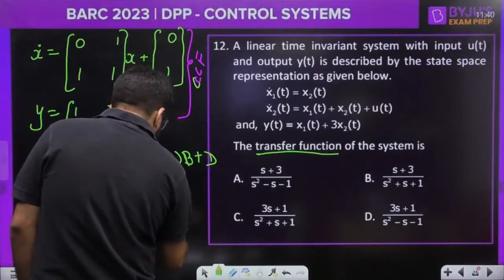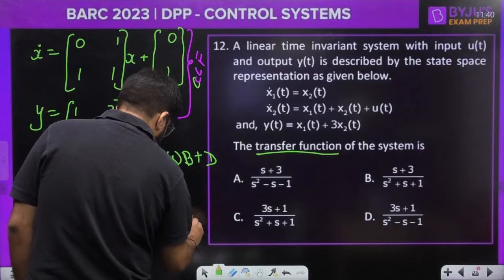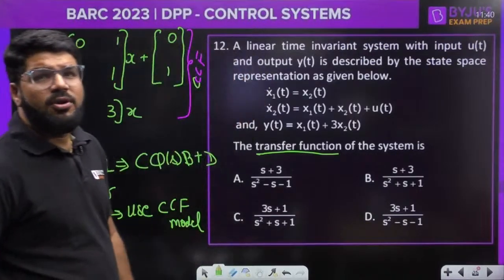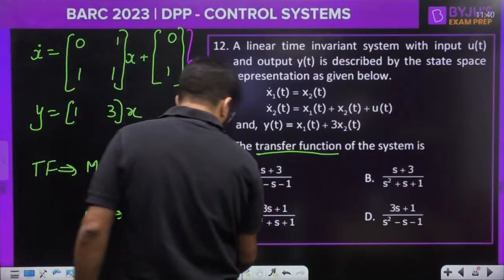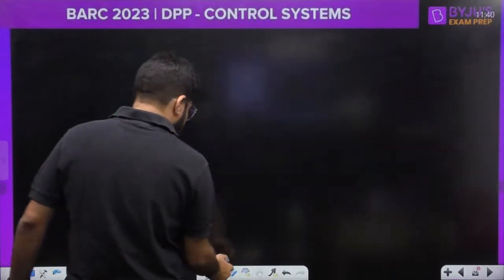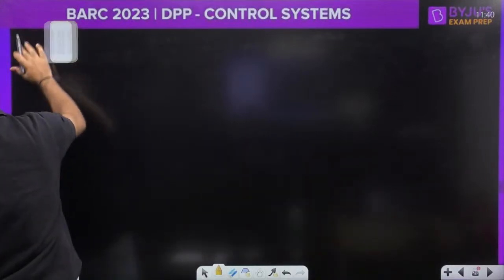So use the CCF model. Now, what is that CCF model? Let me rewrite this. A 2 cross 2, a second order CCF model.